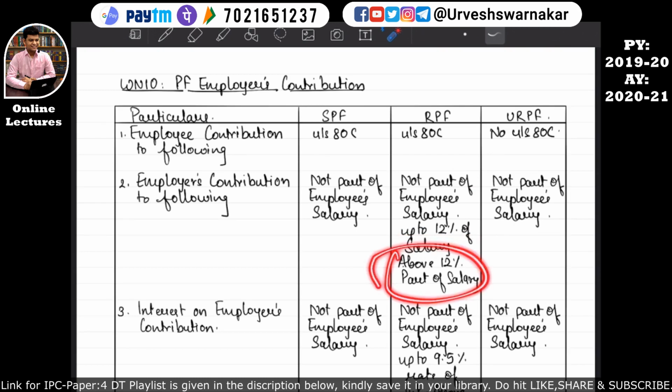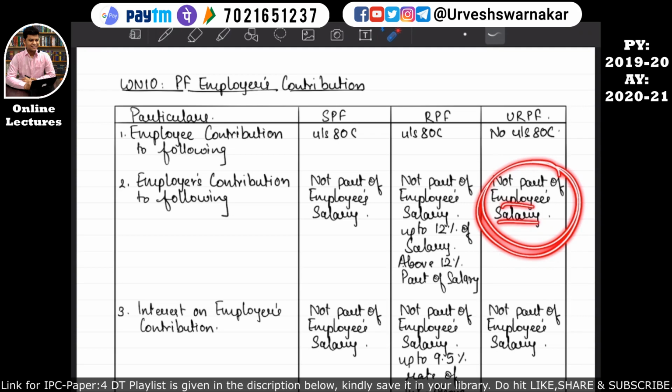Above 12% of the salary, it will be considered in the computation of income from salary. But if the employer is making a contribution to an unrecognized provident fund, then whatever contribution has been made by this employer on behalf of the employee will not form part of the employee's salary. I hope this is quite clear.